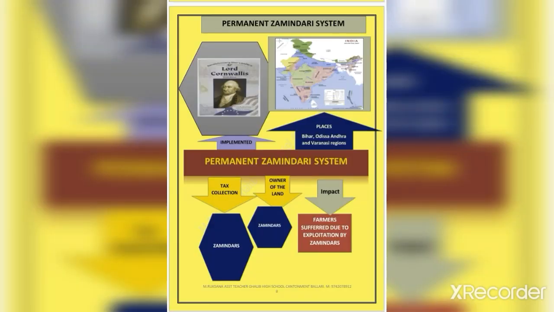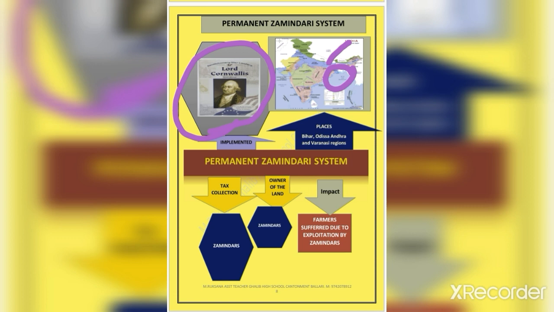Now the first one is the permanent zamindari system. In the permanent zamindari system, Lord Cornwallis implemented a new land tax policy in the Bengal and Bihar regions. During 1793, in order to generate steady revenue per annum, this was called the permanent zamindari system.